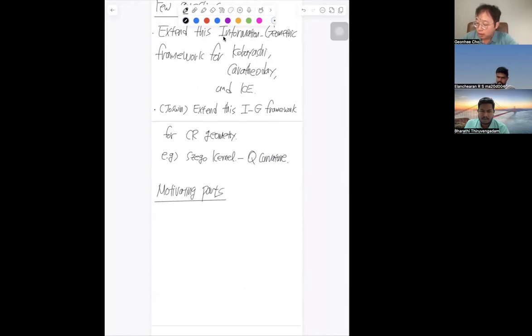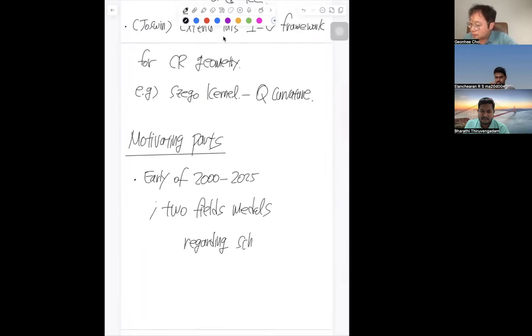From the early 2000s to right now, there have been two Fields medals regarding Schramm-Loewner evolution. I don't remember exactly the spelling, but I believe it is correct. It is usually called SLE.